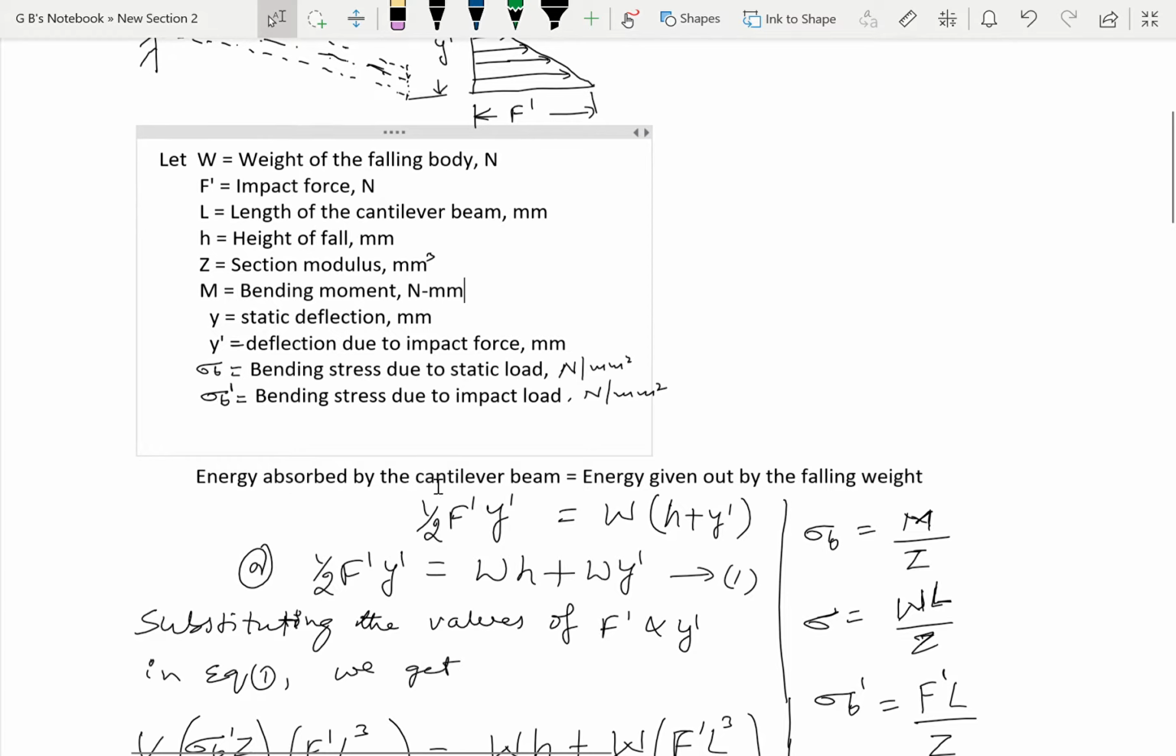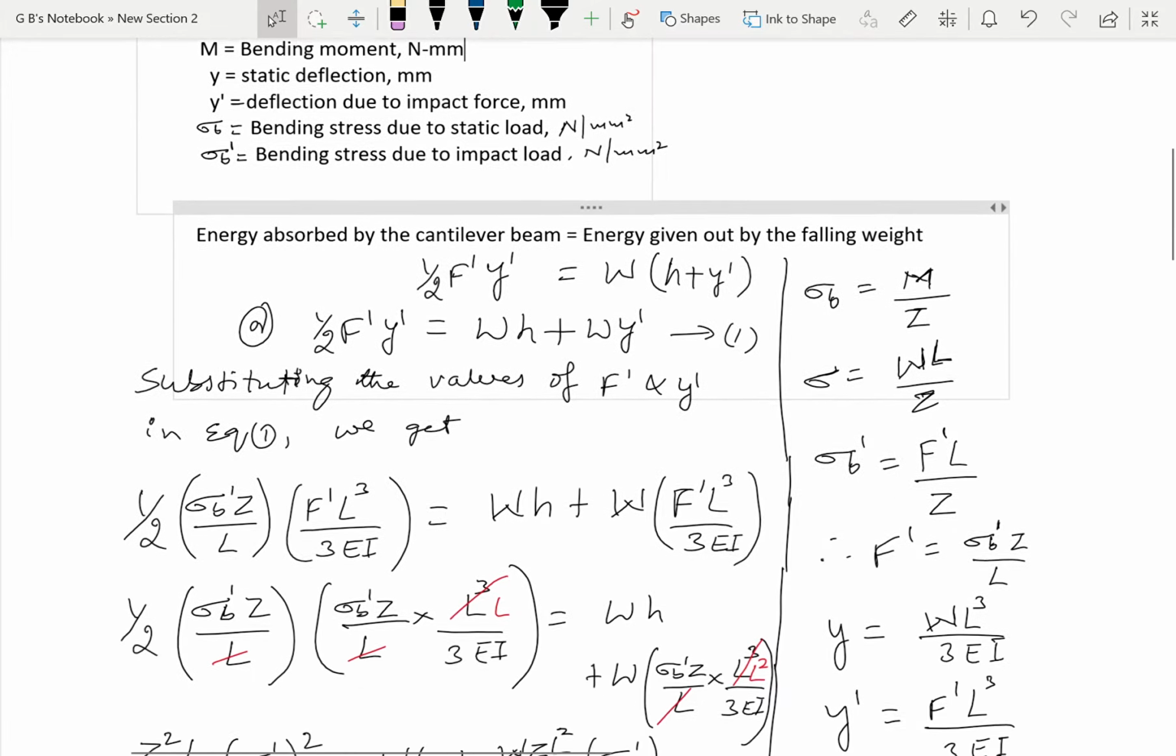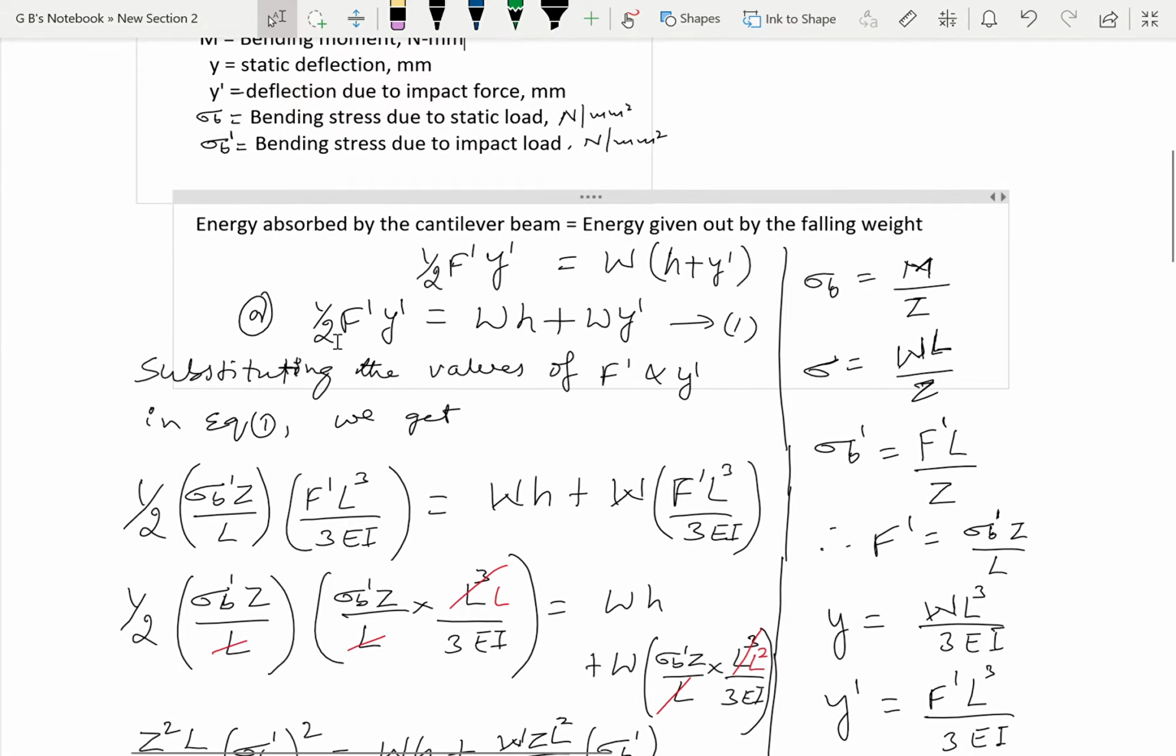We know that the energy absorbed by the cantilever beam is equal to the energy given out by the falling weight. That is, the energy absorbed by the cantilever beam is expressed as the average impact force into the deflection due to impact load. That's equal to W into H plus Y prime, the potential energy. So half of F prime Y prime is equal to WH plus WY prime.